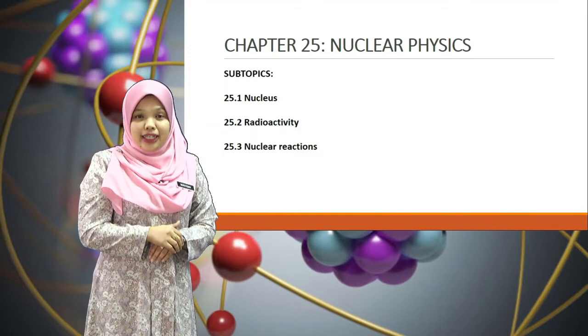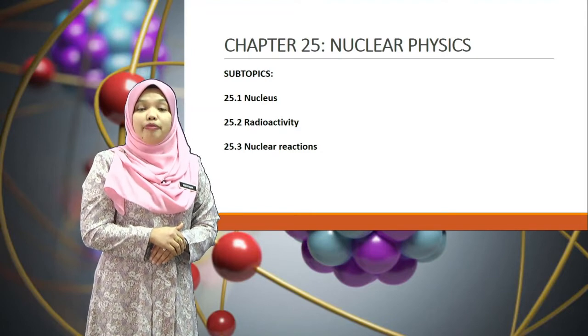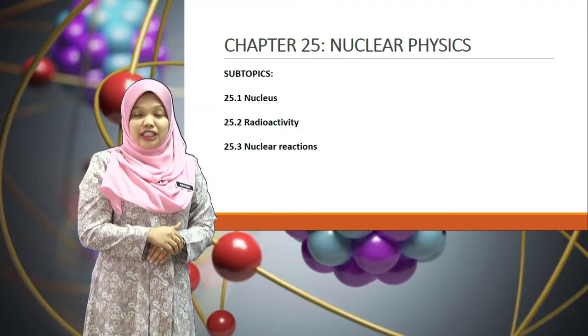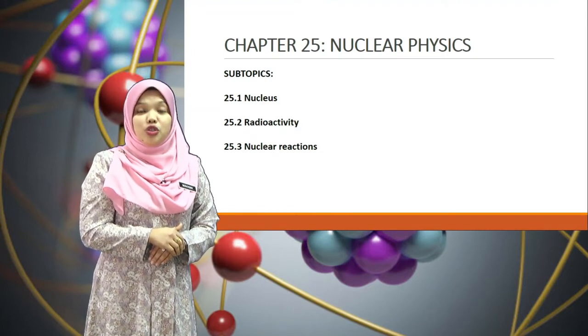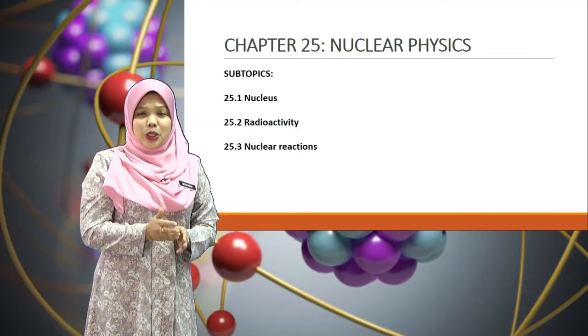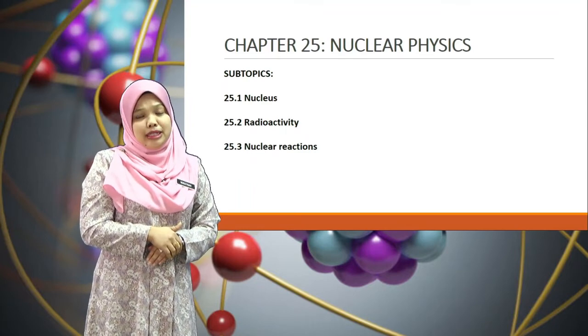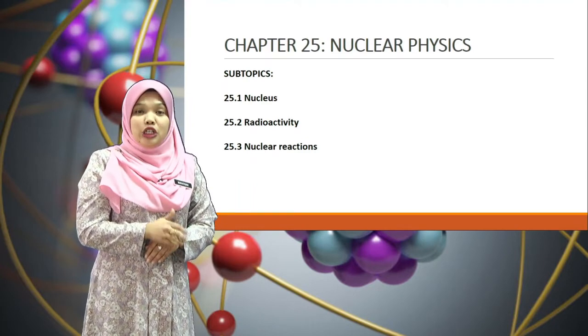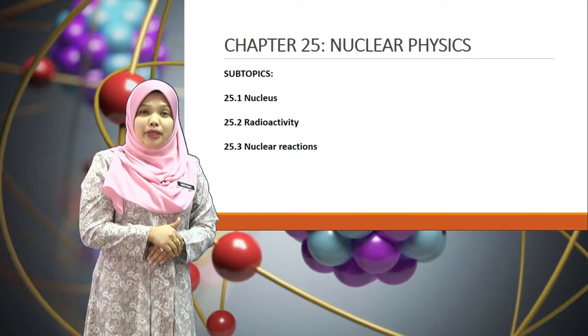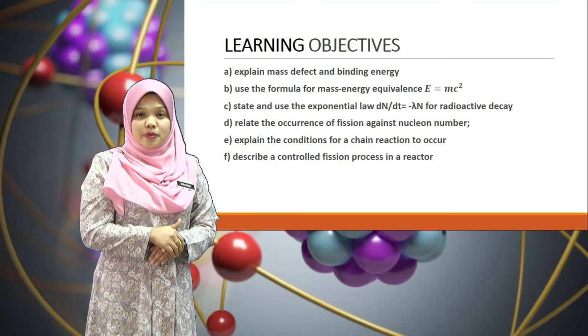So there are three subtopics in this chapter. Subtopic number 1, 25.1 nucleus, 25.2 radioactivity, 25.3 nuclear reaction. So what is the learning objective that we should learn in this chapter? By the end of the lessons, students should be able to explain mass defect and binding energy.